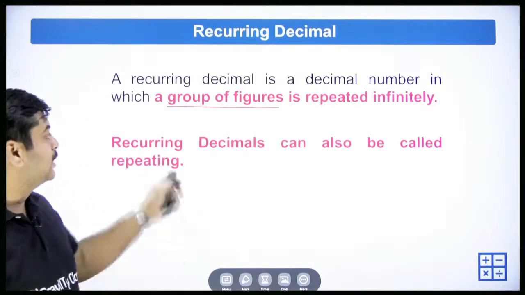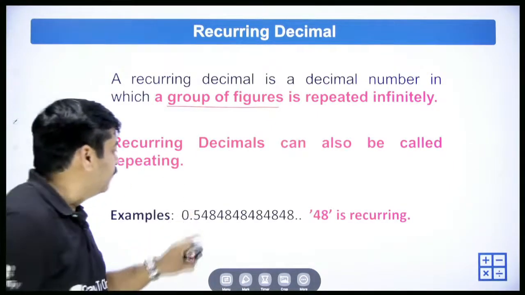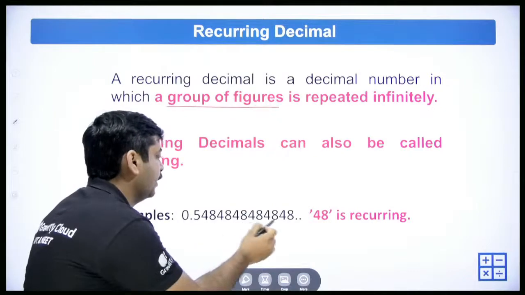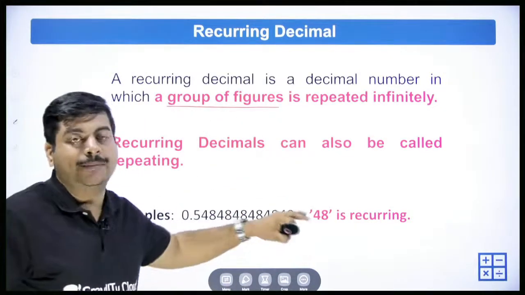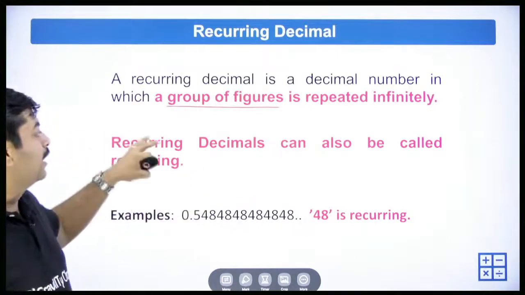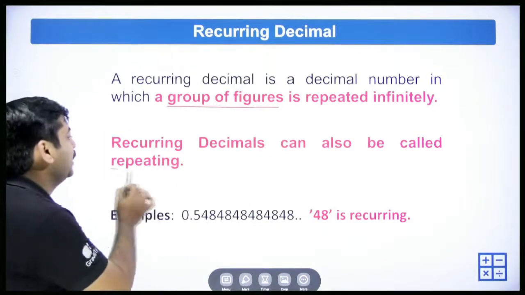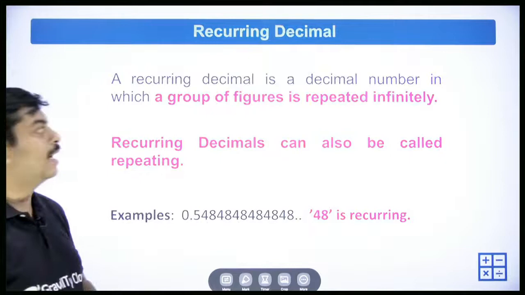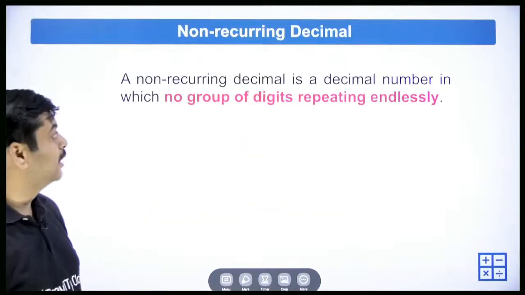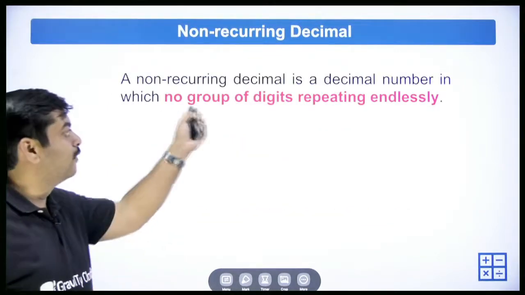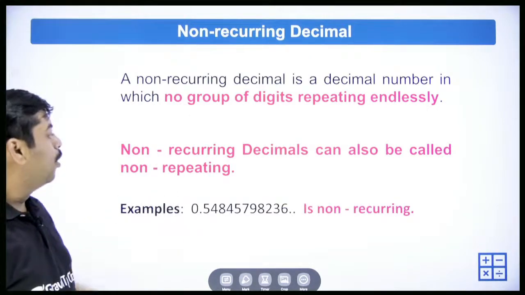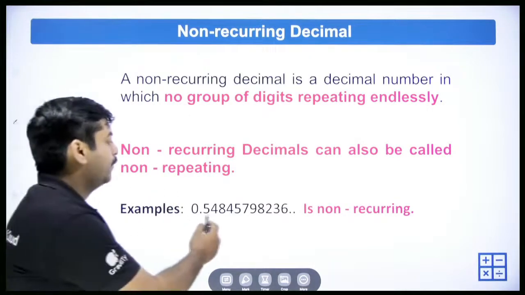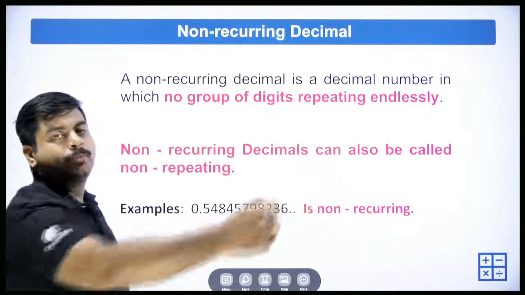You can see here 0.54848484848 just continuing its journey. 0.48 is repeating. Recurring decimals can also be called repeating decimals. Where there is no group of digits repeating endlessly, we say they are non-recurring or non-repeating. You can see here 5, 4, 8, 4, 5, 7, 9, 8. There is no pattern.